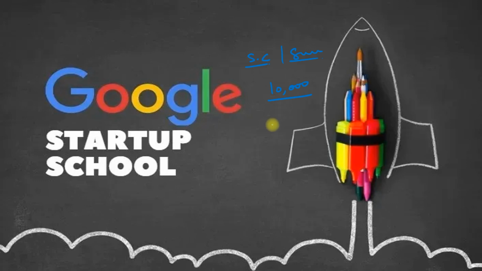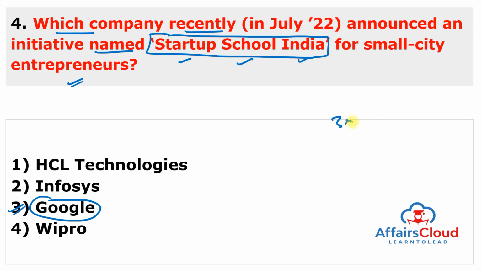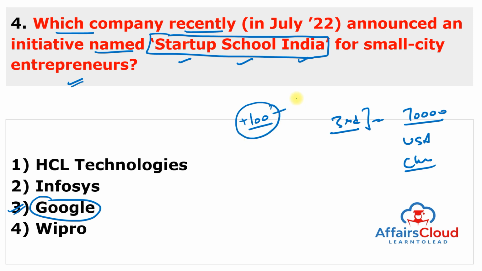And this Startup School India is a 9-week program delivered virtually. It will have fireside chats between the Google leaders and the collaborators from across the startup ecosystem, spanning financial, technological, business to business and business to consumer, e-commerce, language, social media and networking, job search and the other areas. But you can remember, India is the third largest base for the startups in the world with nearly 70,000 startups after the USA and China. And total unicorns in India are above 100. And unicorns means the total valuation of the startup is now more than $1 billion.